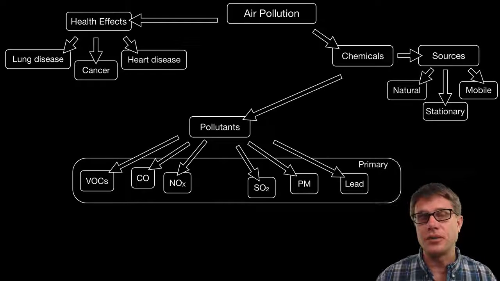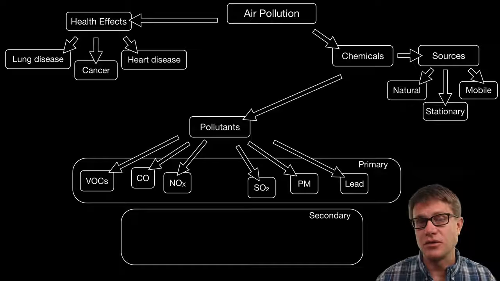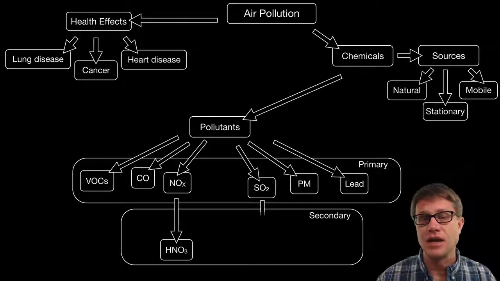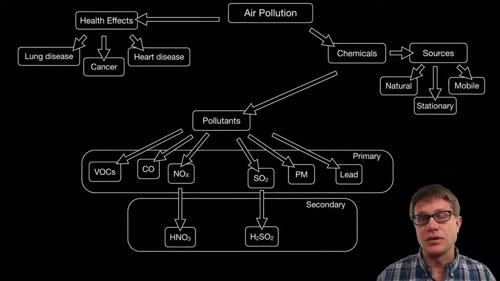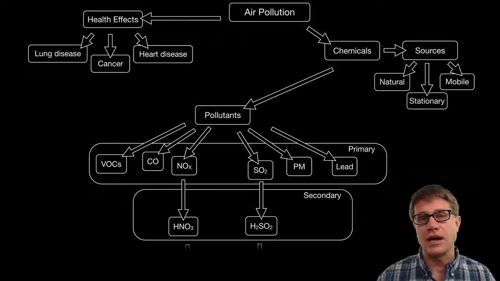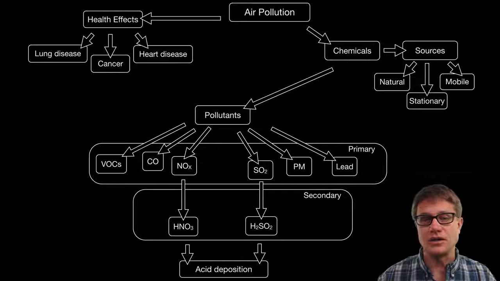These are all primary pollutants. That means they're produced by the source themselves, but they can combine with other chemicals in the atmosphere and produce secondary pollutants. So for example, NOx can produce nitric acid, and sulfur dioxide can produce sulfuric acid. And these combined can produce acid rain, or more generally acid deposition, that has huge impacts on life.